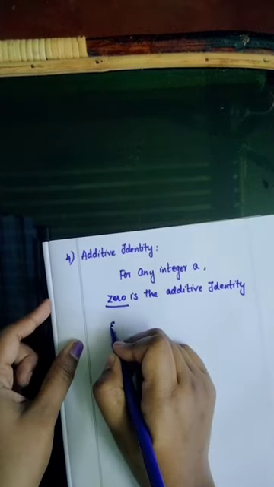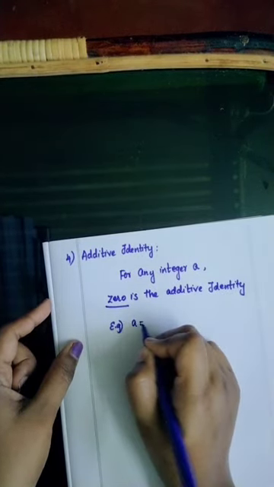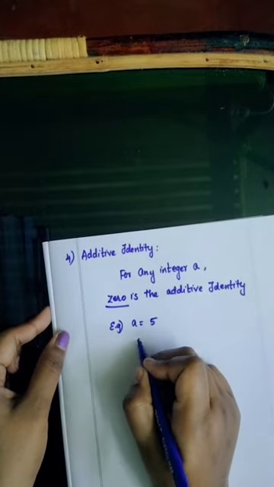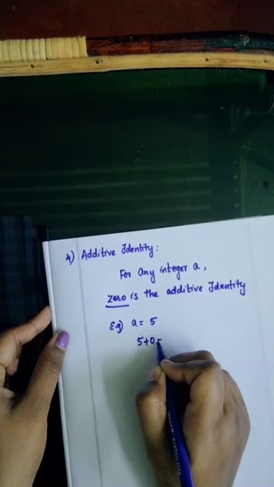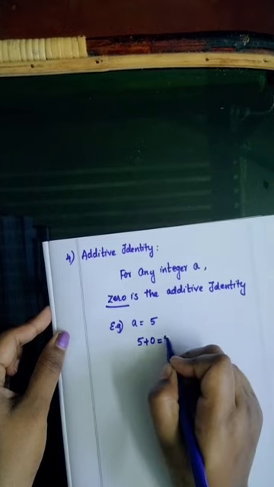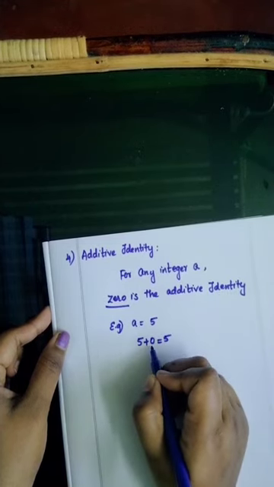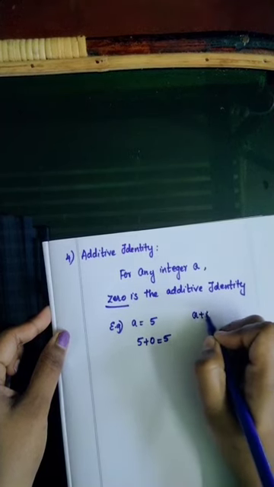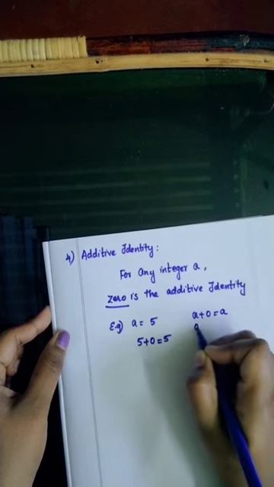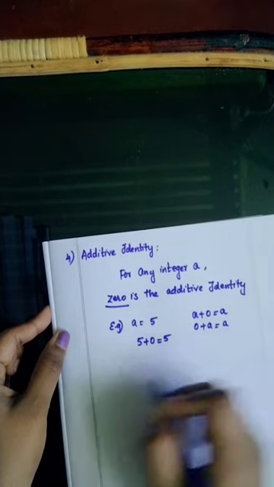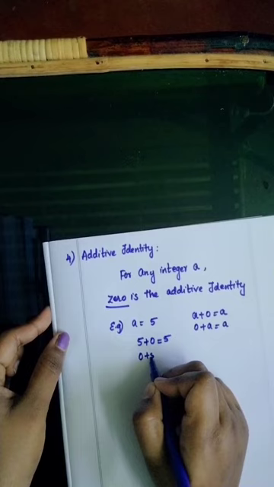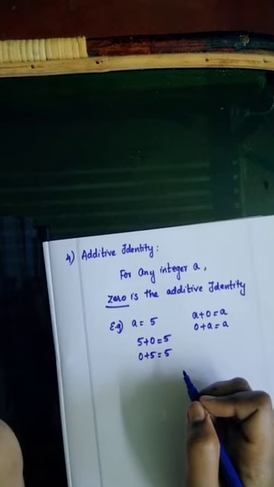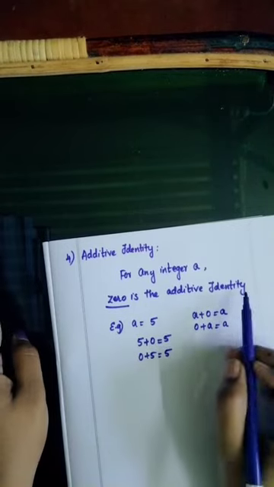First, see one example. Take one integer, A is equal to 5. If you are adding this 5 with 0, you will be getting the same integer, right? What is 5 plus 0? 5 plus 0 is 5. So A plus 0 is equal to A, or 0 plus A is also A. That is, 0 plus 5 is also 5, right? So, for any integer A, 0 is the additive identity.